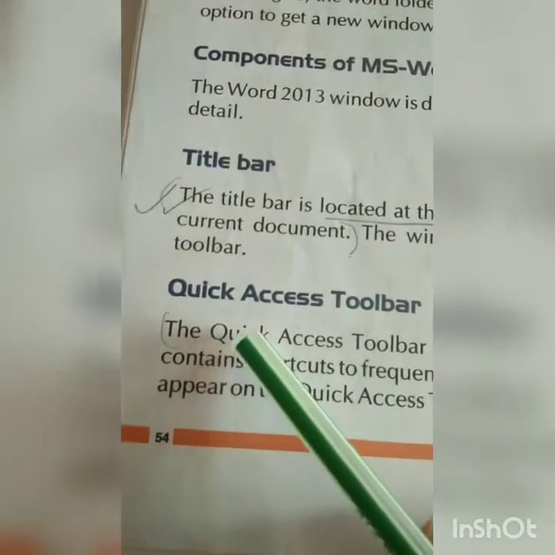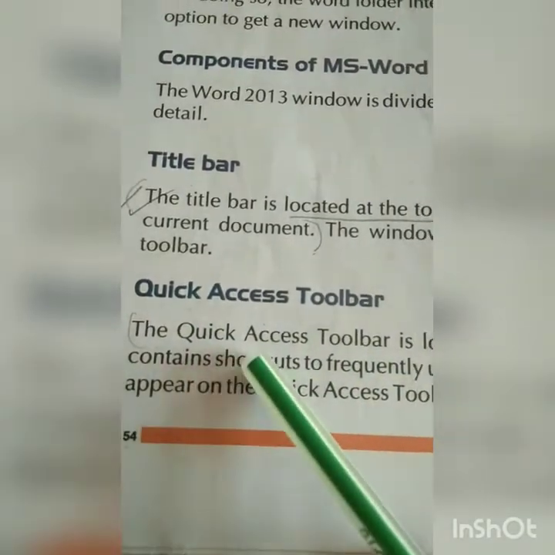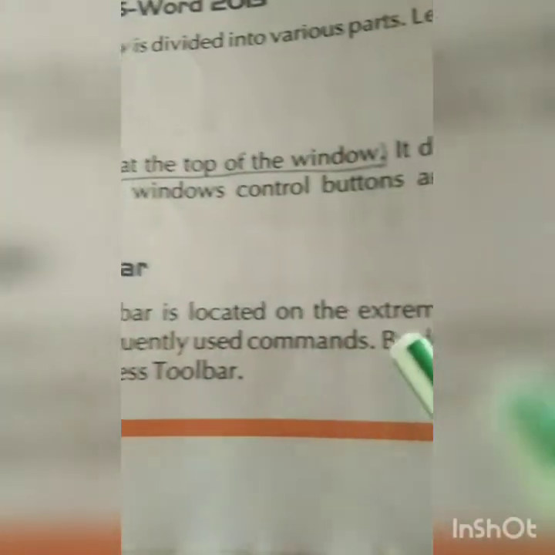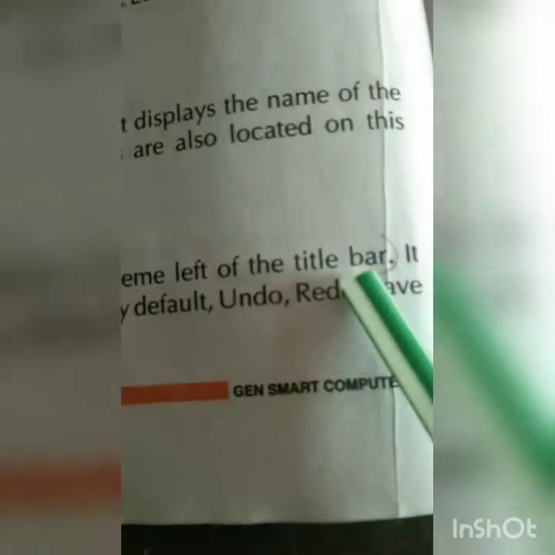Okay, next is the quick access toolbar. The quick access toolbar is located on the extreme left of the title bar.